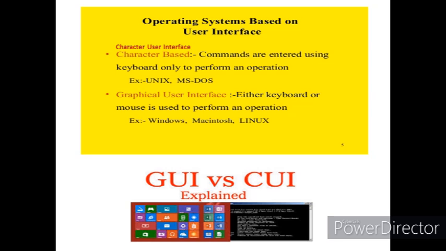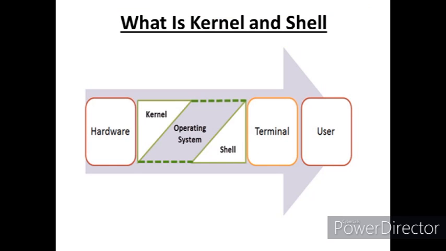In GUI there are icons and images, which is very user friendly, but in CUI there are no pictures or icons, so it is not easy to use and it has only text features, so it is not so user friendly.